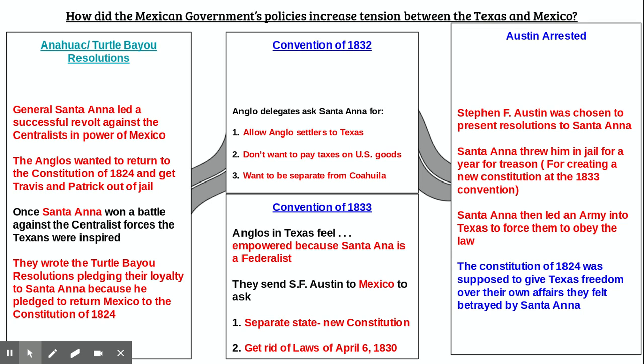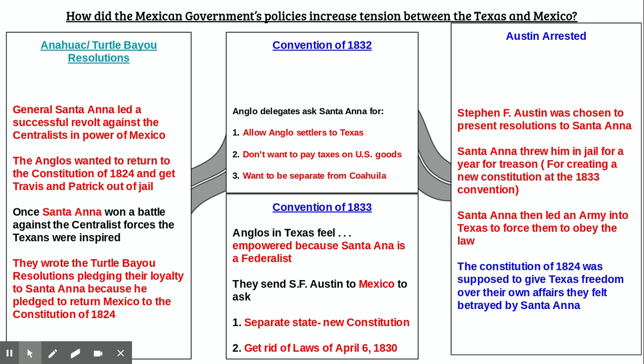So they have another convention in 1833, and they feel empowered because Santa Anna is a federalist and they think he'll do what they want him to do. They think they're friends. So they send Stephen F. Austin to Mexico to ask for a separate state, allow them to write a new constitution, and get rid of the Law of April 6, 1830. Problem is they already created that constitution, which the Mexican government thought was treason. So Santa Anna is going to throw Stephen F. Austin in jail. Thought they were buddies, but they're not, and they're going to throw him in jail for treason, and that's for creating a new constitution at the 1833 convention.